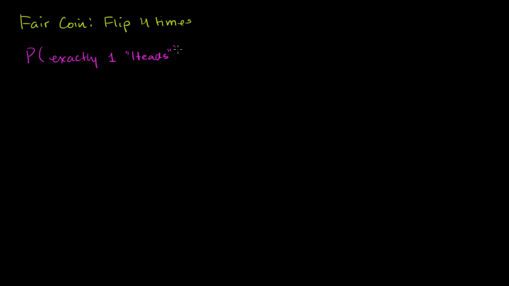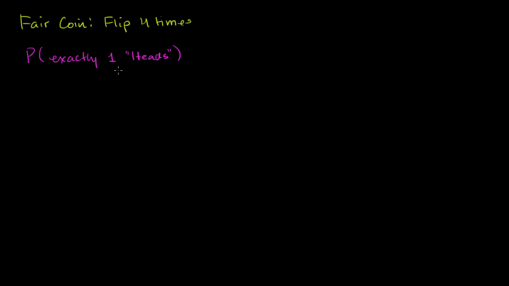Actually, this is one of those confusing things when you're talking about which side of the coin. And I know I've been not doing this consistently. I'm tempted to say if you're saying one, it feels like you should do the singular, which would be head. But I read up a little bit on the internet, and it seems like when you're talking about coins, you really should say one heads, which seems a little bit difficult for me, but I'll try to go with that. So what is the probability of getting exactly one heads? And I put that in quotes to say that, well, we're talking about one head there, but it's called heads when you're dealing with coins. Anyway, I think you get what I'm talking about.